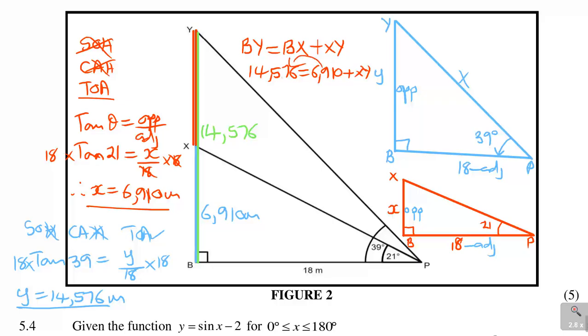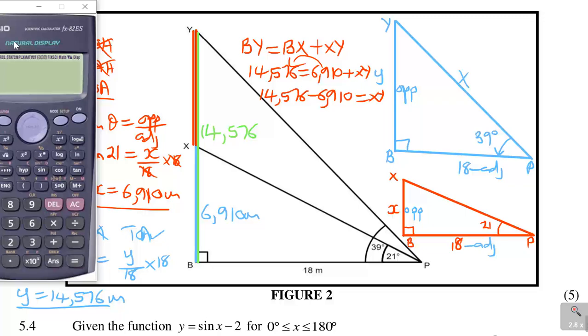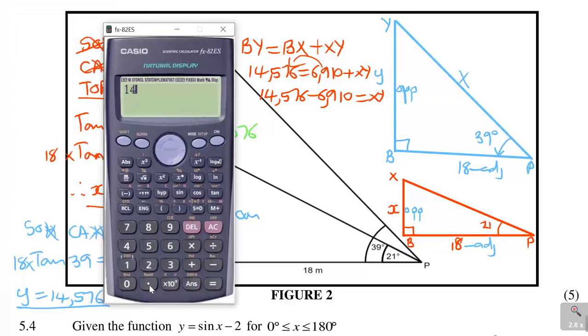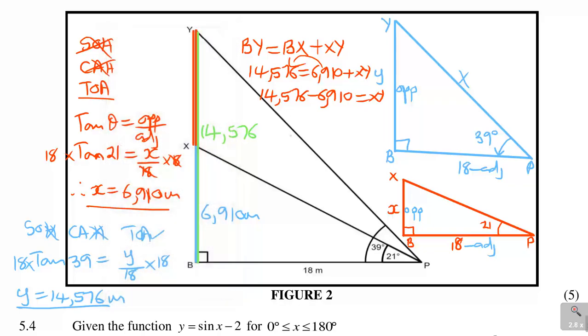So take that to the other side. So it will be 14.576 minus 6.910 is the distance XY. That is the distance between the criminals. So it will be 14.576 minus 6.910, and it's 7.666. So the distance XY is equal to 7.666.